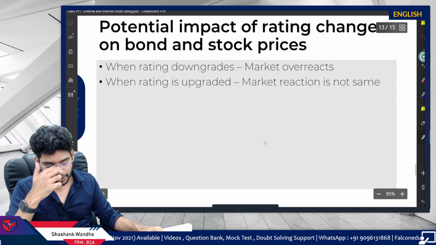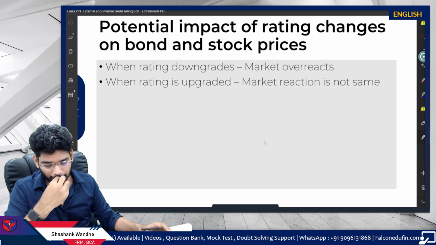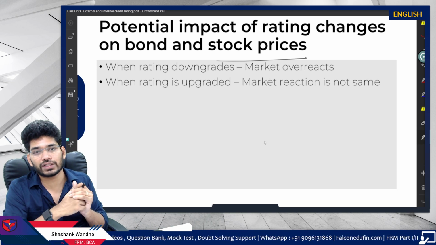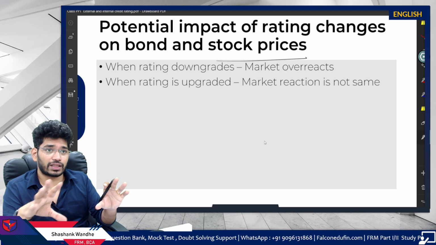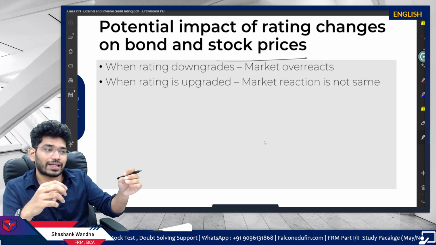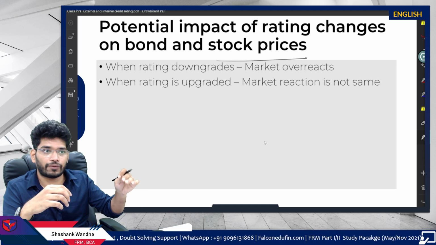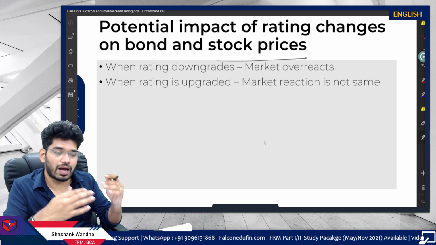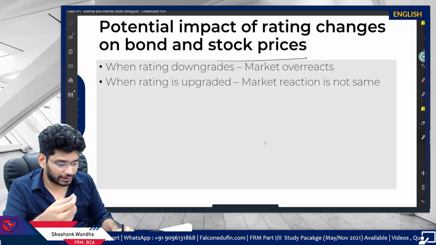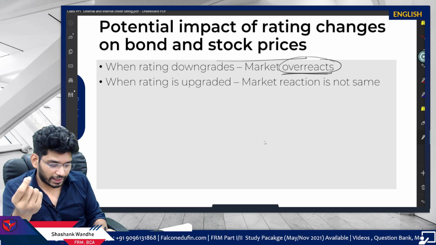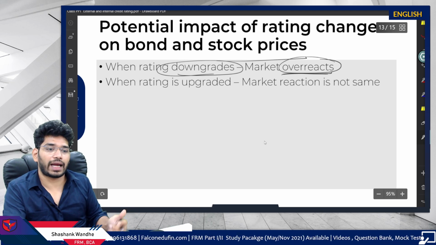Okay. Then the potential impact of rating changes on the bond stock price. The key point you need to remember here is, what is the potential impact of rating changes? There is news on the portal that one particular bond's rating is downgraded from AA to A. Then there will be panic in the market. People will be selling it, and the market overreacts. So when there is a downgrade, the market overreacts.